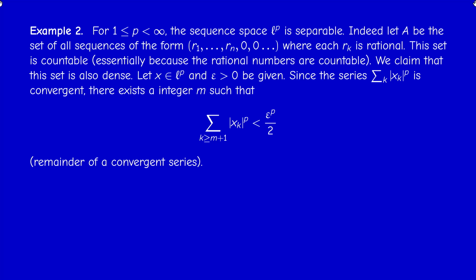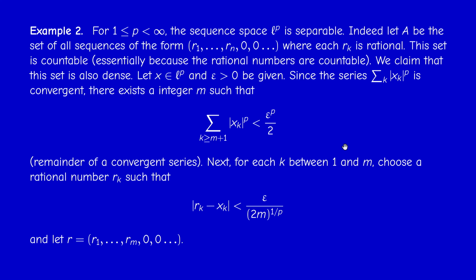So if x is in l^p, what does it mean? It means that the series of general term |xk|^p is convergent. And therefore, the remainder of a convergent series tends to 0, and can be made less than any positive number I like. So there exists an integer m starting from which the remainder, the sum from m+1 on, is less than epsilon^p over 2.